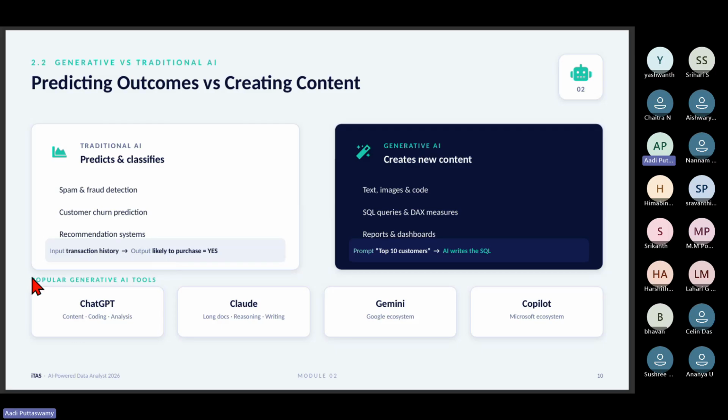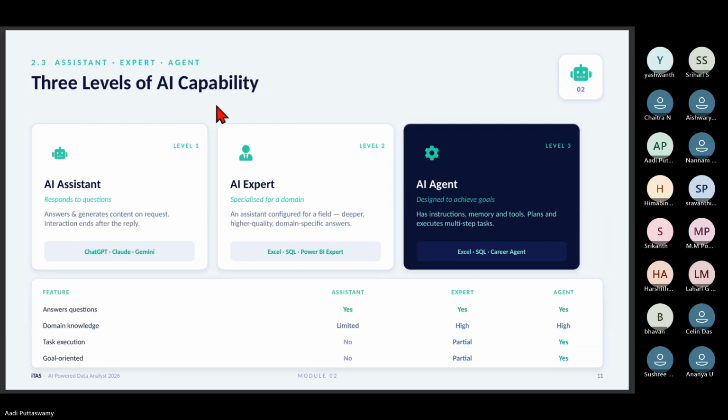But I always think about ChatGPT and Claude. Gemini, I use it for videos or images. But I use these two. Copilot, I still don't trust much because it has very minimal usage. So I'll just use Claude and ChatGPT. Copilot also you can use, but it is not so strong as these two AI tools.